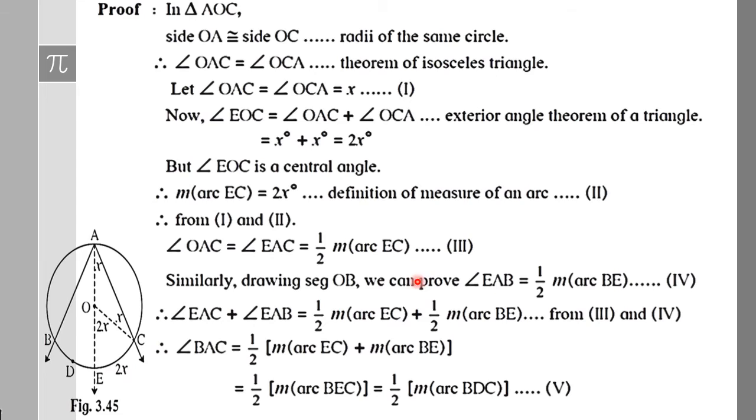Now after getting that, if you add both the equations, that is EAC plus EAB on one side, and arc EC plus arc BE on the other side with half multiplied to both, then half will come outside as common. When these angles are added, on the left side we will get angle BAC, and on the right side when you add the measure of arc EC and the measure of arc BE, we will get this full arc, which is the measure of arc BEC, or we can call it BDC also. Both ways we are talking about the same arc. Okay, now mark this point as 0.5.